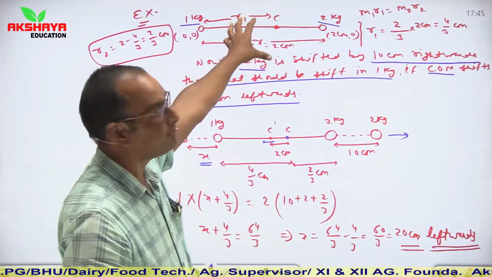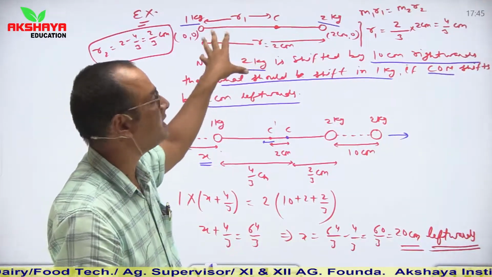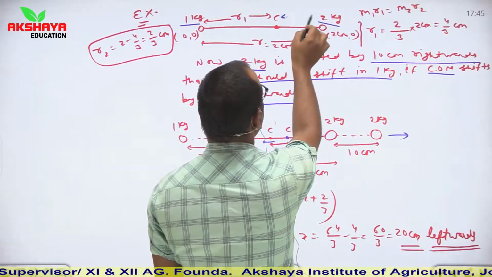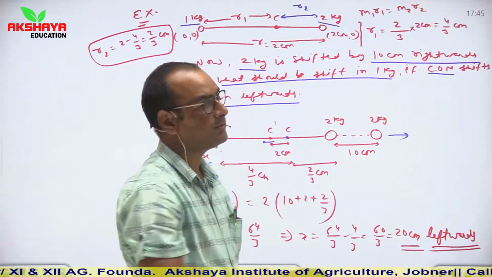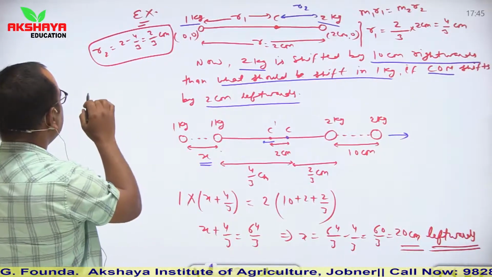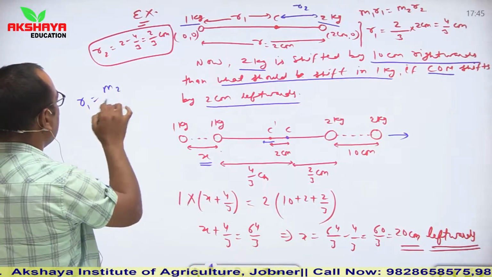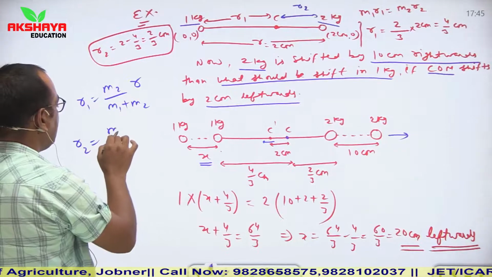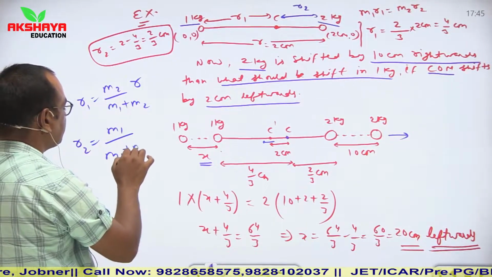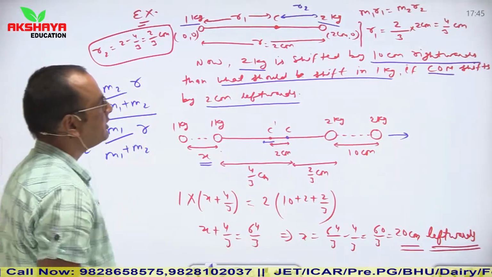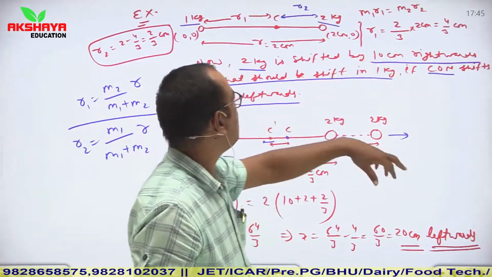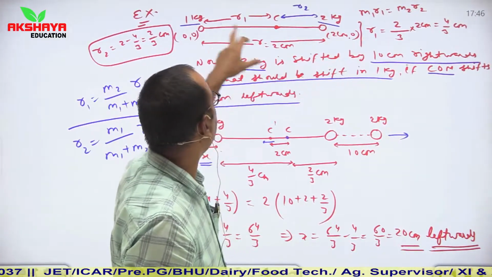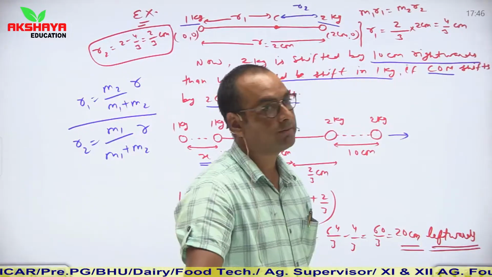So first of all, find position vector of the center of mass in initial condition. So we use relation r1 and r2. I am considering that this is distance r1 and this is distance r2. So in previous slides we have studied that r1 is equal to m2 upon m1 plus m2 into r, and r2 is equal to m1 upon m1 plus m2 into r. So by using these two formulas, we have calculated R1. So R1 is M2, so 2 into 2, 4 divided by M1 plus M2, 3. So it is 4 by 3 centimeter.